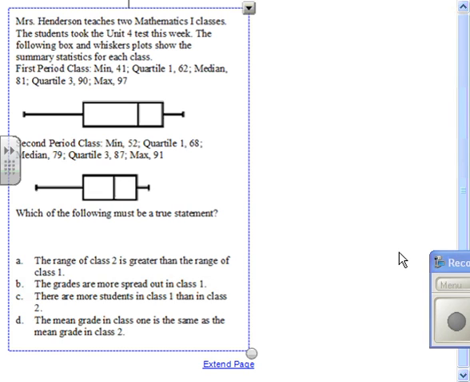Okay, which of the following must be a true statement? So you're looking at this. If you just don't look at the numbers necessarily, but look at the boxes themselves, just look at where they're located. You can see that this box right here is more scrunched, more close together, which means a bit more consistent. That would mean in this particular group, these people are more consistent, they're more alike, they're more homogeneous than class 1.